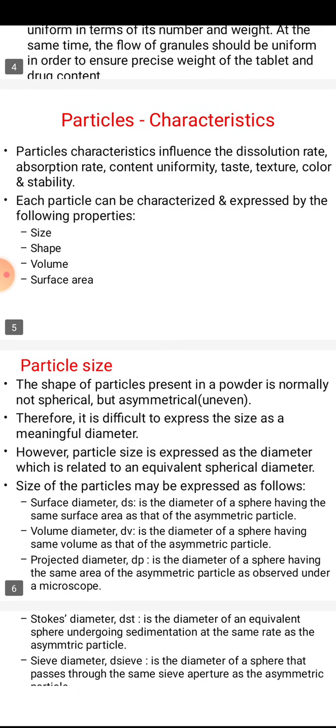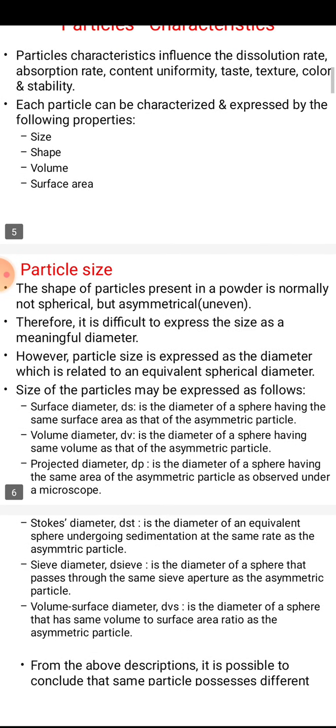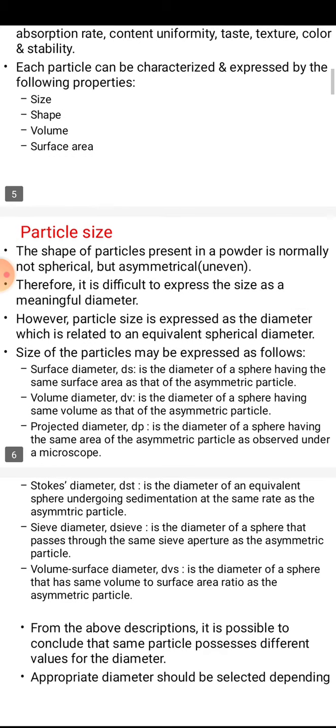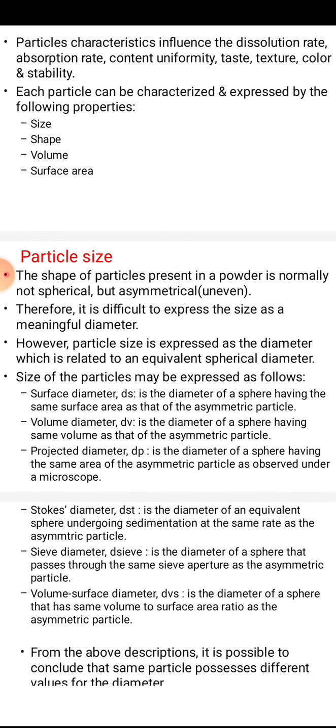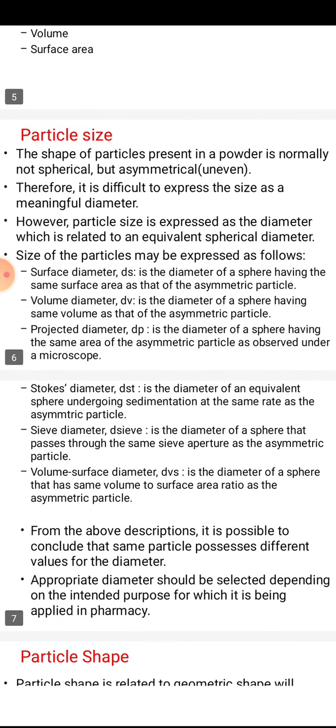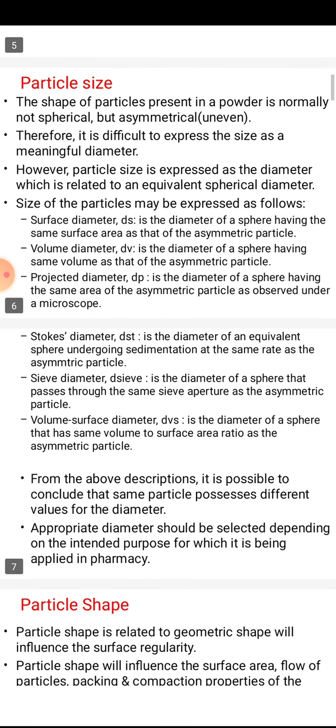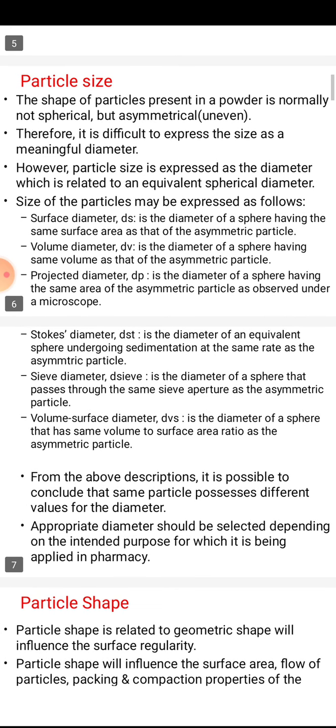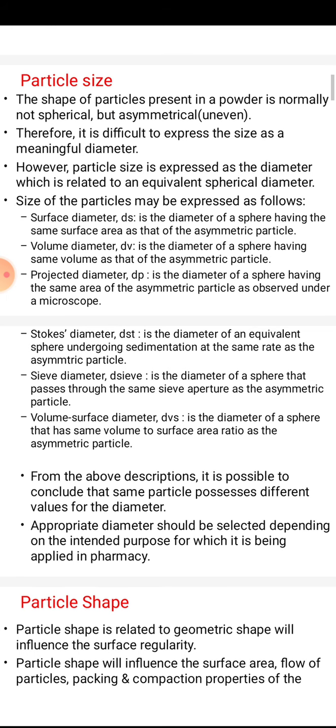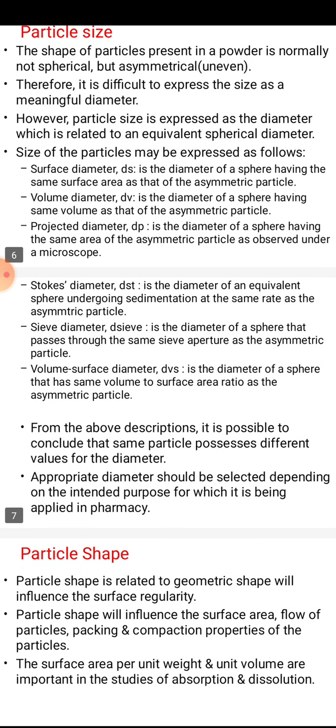Now, what are the characteristics of the particles? Particle characteristics influence the dissolution rate, absorption rate, content uniformity, taste, texture, color, and stability. Each particle can be characterized and expressed by the following properties: size, shape, volume, surface area. First is particle size. The shape of the particles present in a powder is normally not spherical. Therefore, it is difficult to express the size as a minimum diameter.